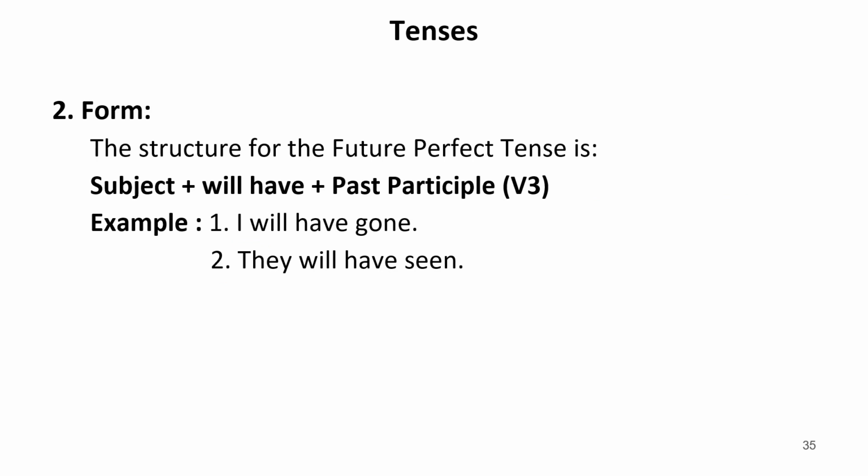Now, the structure is simple. In case of affirmative, it will be subject plus will have plus past participle. That is verb third form. I will have gone. They will have seen. So these are some examples of future perfect tense.